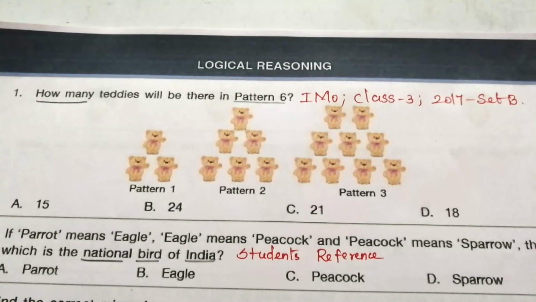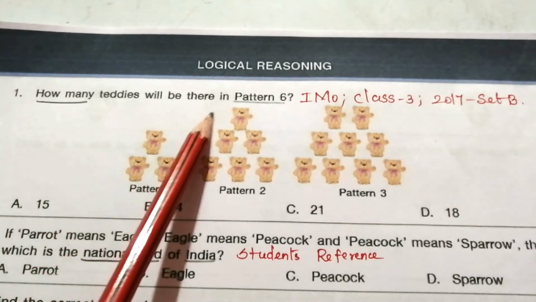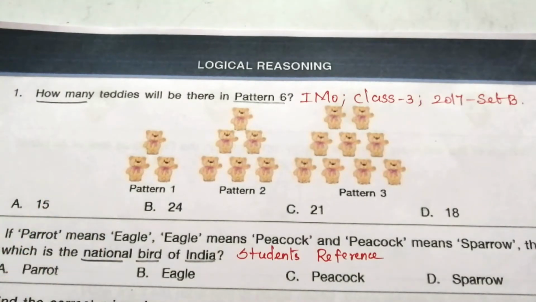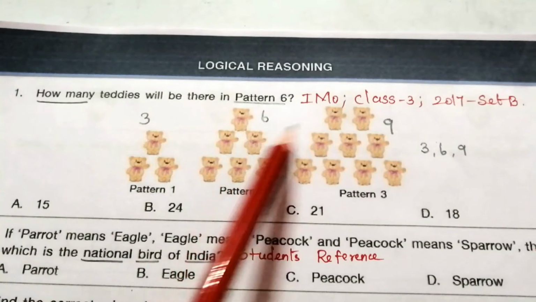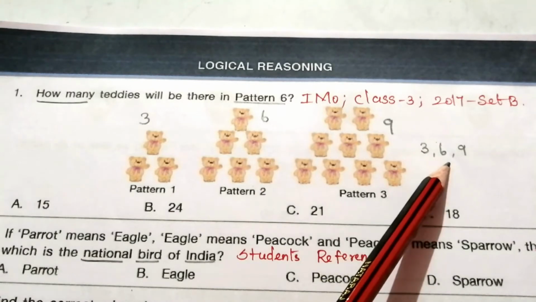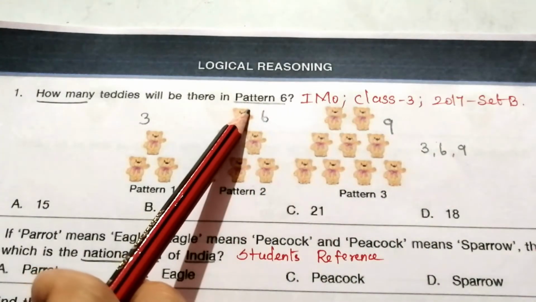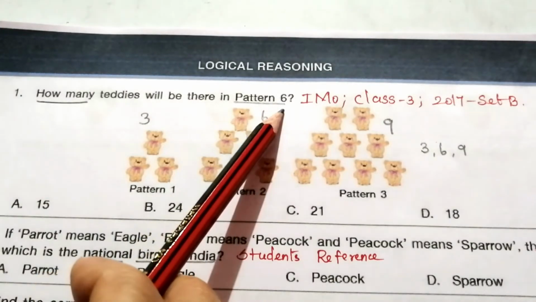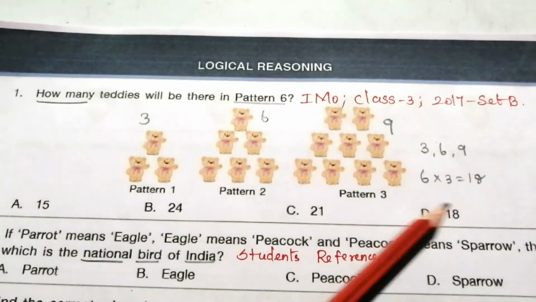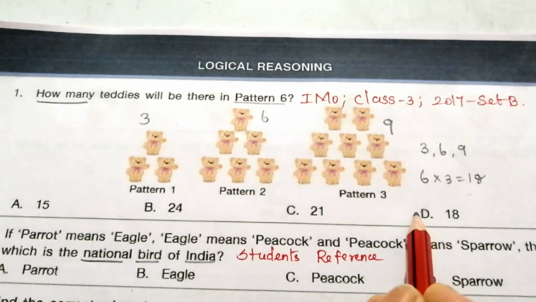First topic is logical reasoning. 1. How many teddies will be there in pattern 6? You look at the given picture and try to find out the answer. So to find the answer, first we have to count the number of teddies in each pattern. Okay, we get 3, 6, 9. It shows the 3 table. 3 ones are 3, 3 twos are 6, 3 threes are 9. But we need number of teddies for pattern 6. So 6 threes are 18. So 18 is our answer. So our answer is D, 18.